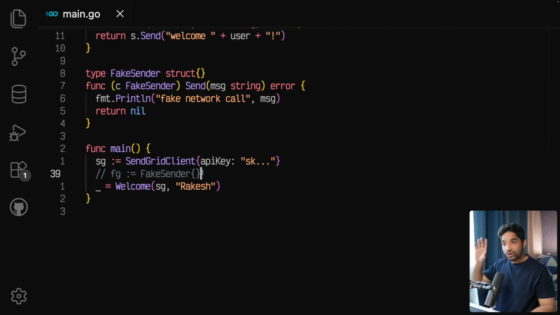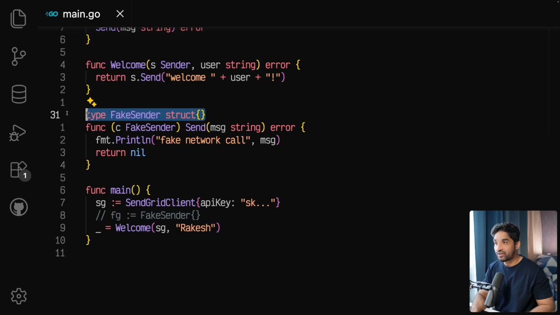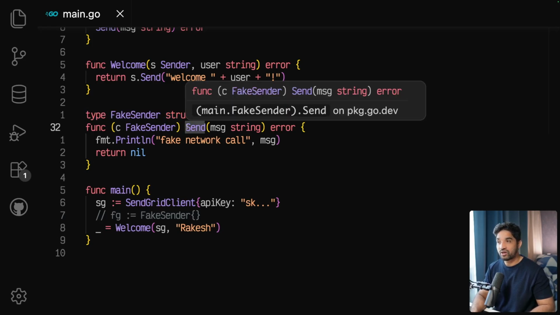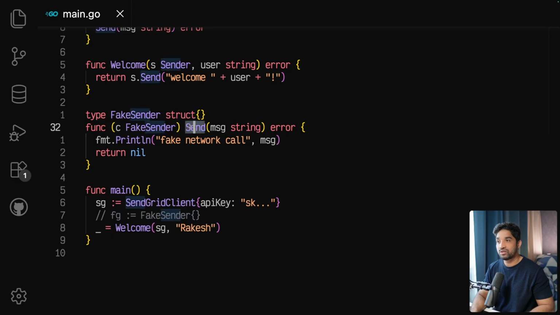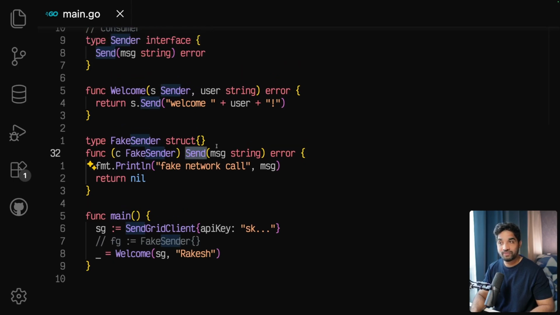And in order to test this welcome function, we need to make something similar, fake sender, for example. So I have created another struct here, and on that struct, I have attached this send method or function.